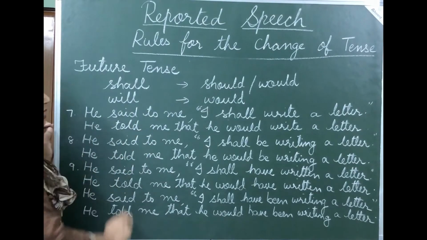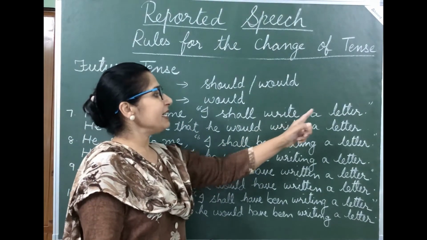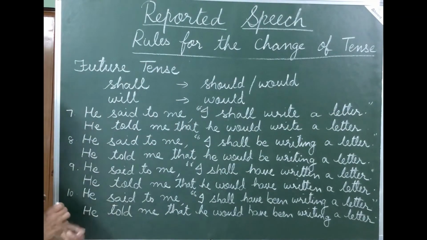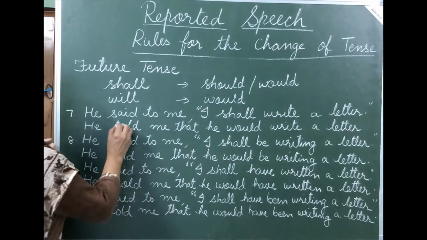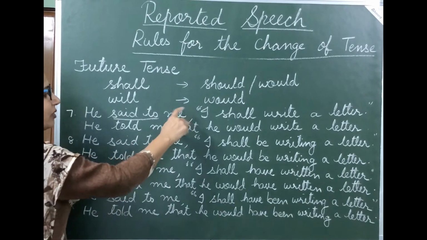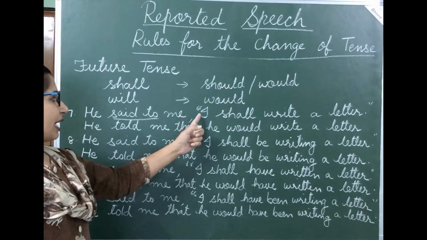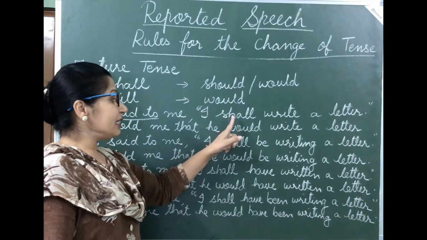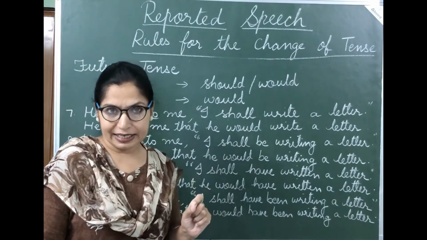He said to me, comma, inverted comma start, I shall write a letter, full stop, inverted commas close. Now let us convert this into indirect speech. He, this said to changes into told me, remove comma, inverted commas, write that. Now this I changes into he. Now here this shall changes into would. He would write a letter.